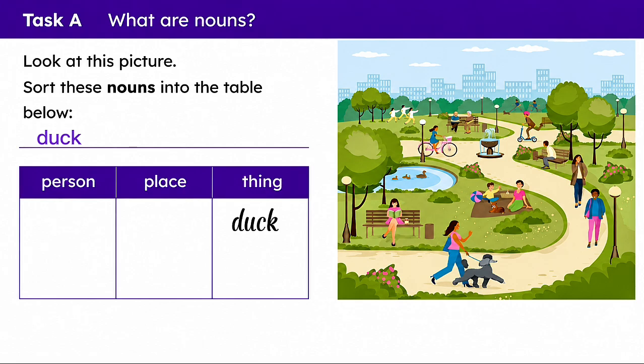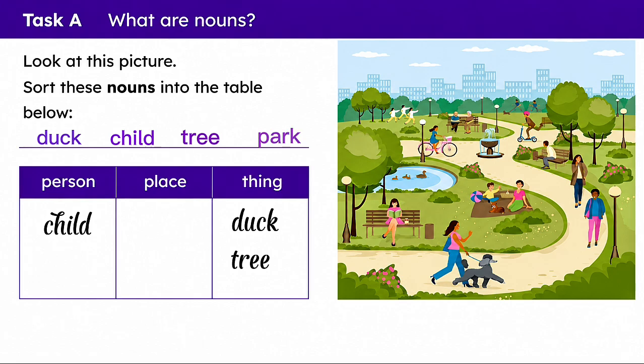Well done. Now a child. Person, place or thing? You're all shouting at me. You are right. A child is a person. Well done. A tree. Is a tree a person? Is a tree a place? Somewhere where I can go? Or is a tree a thing? Yes, a tree is a thing.